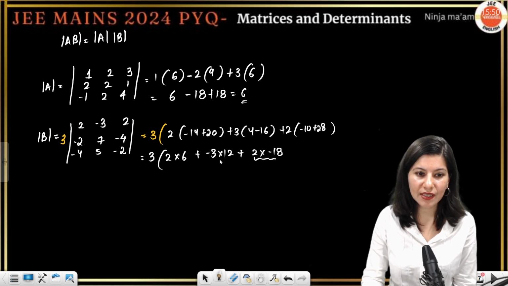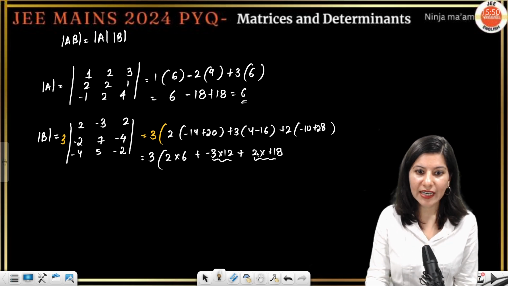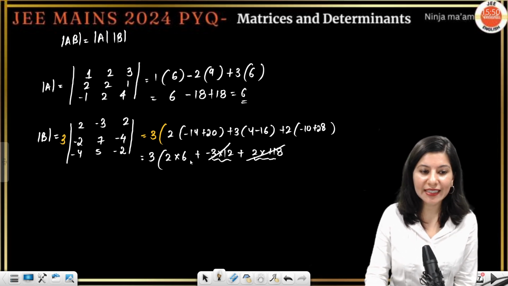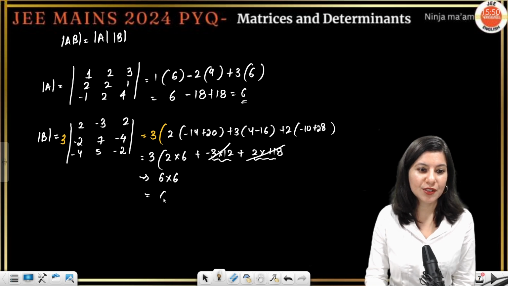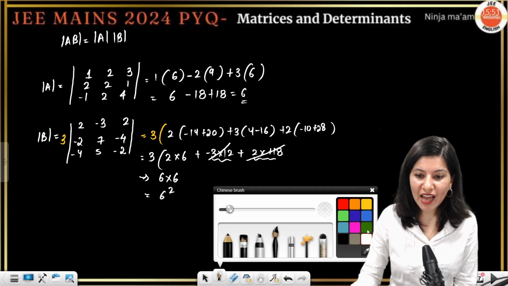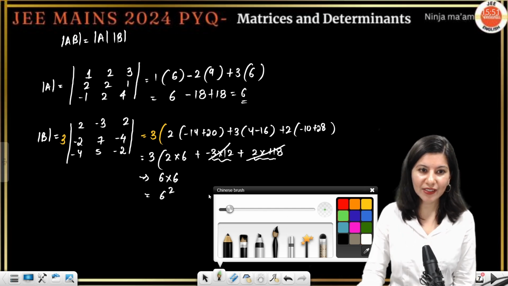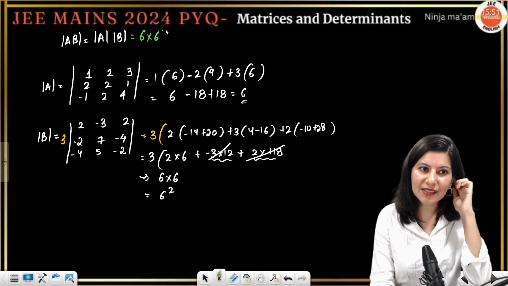So can you see these two are, sorry, this is plus 18 2s are 36. These two are quickly getting cancelled out and we are having 6 into 6. So determinant B is 6 square. So now the final answer. All right. Okay, so final answer of this question is 6 into 6 square.